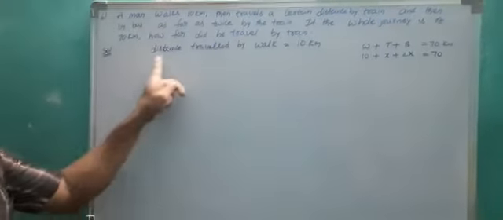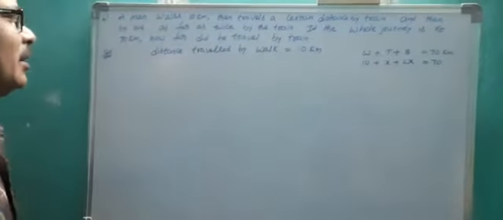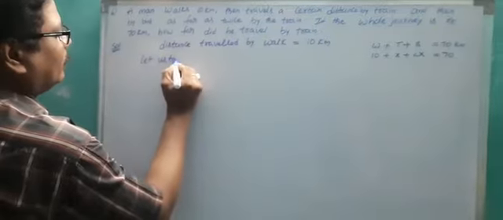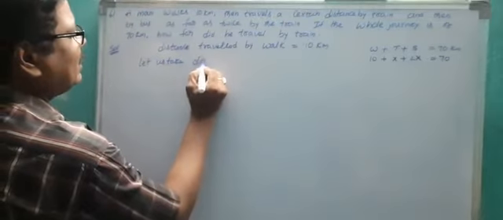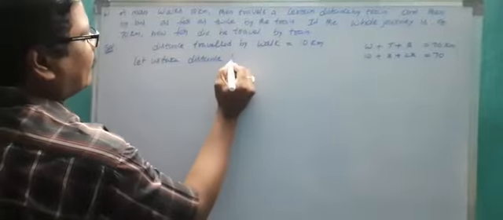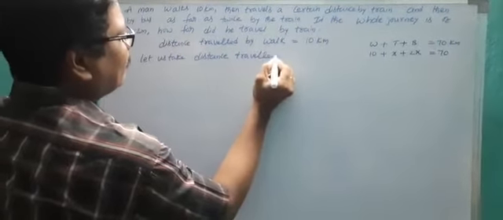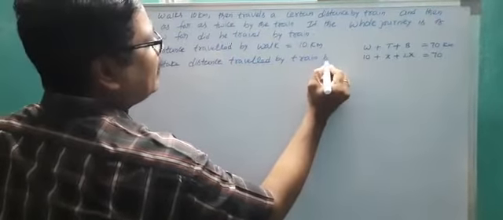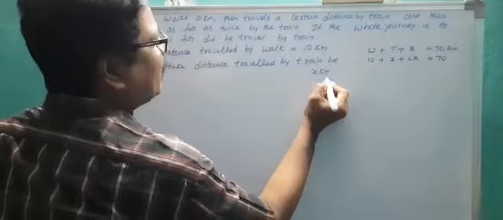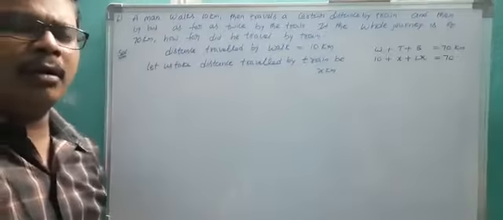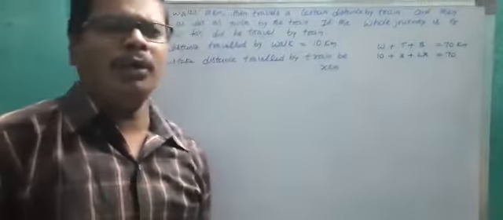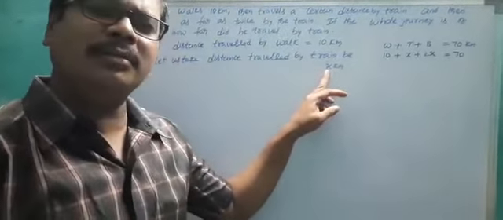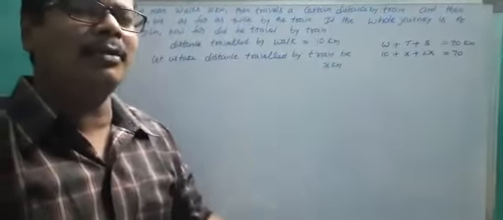Let us take distance traveled by train be x kilometers, because that is the unknown quantity. How much distance traveled by train? We don't know. Let us take one variable x kilometers. Here x indicates one number, but that is an unknown number.